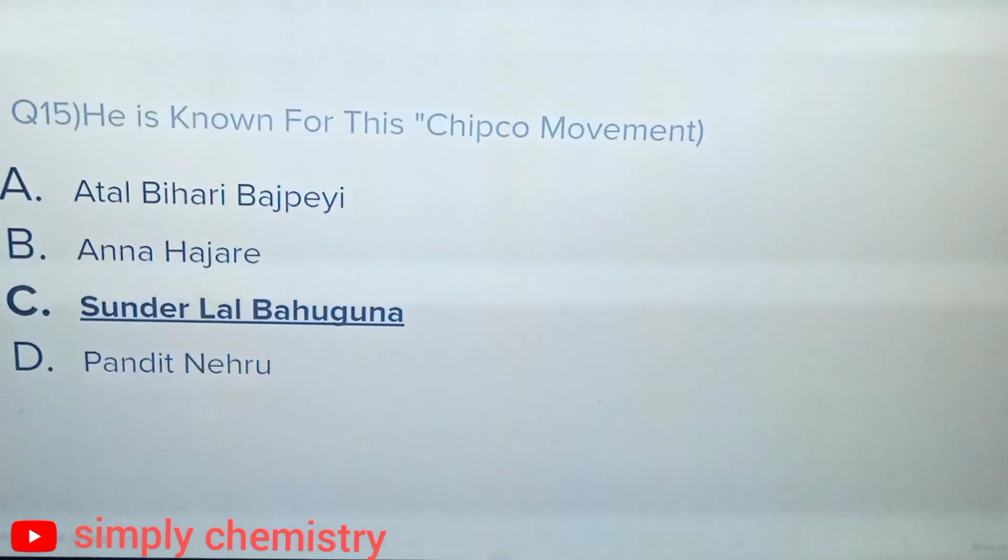Question number 15. He is known for the Chipko movement. Option A, Atal Bihari Vajpayee, option B, Anna Hazare, option C, Sundar Lal Bahuguna, option D, Pandit Nehru. And the correct answer is option C, Sundar Lal Bahuguna.